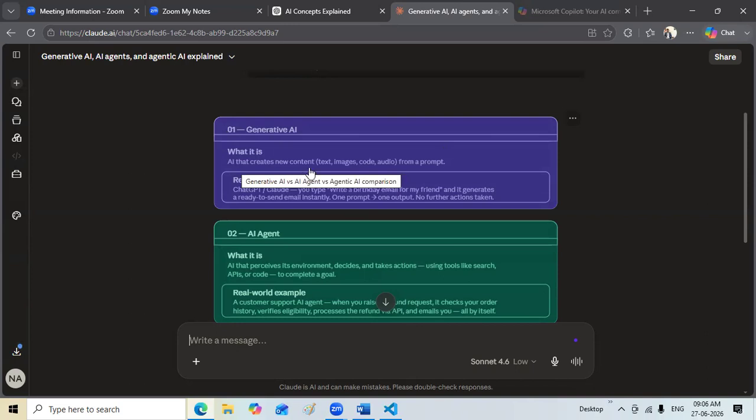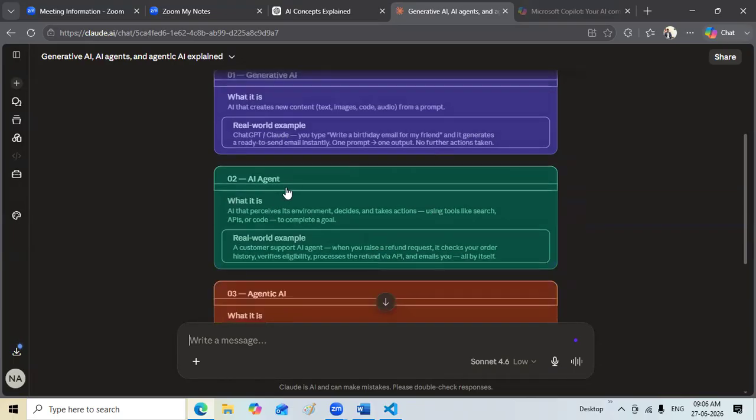AI that creates new content, which is text, images, code, audio from a prompt. Real-world example, ChatGPT, Claude. You type, write a birthday email for my friend, and it generates a ready-to-send email instantly. One prompt, one output, no further actions required. If you give the requirement, it will fulfill the requirement. Okay. Now, what is the AI agent?